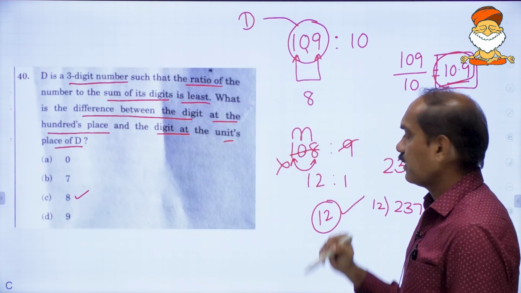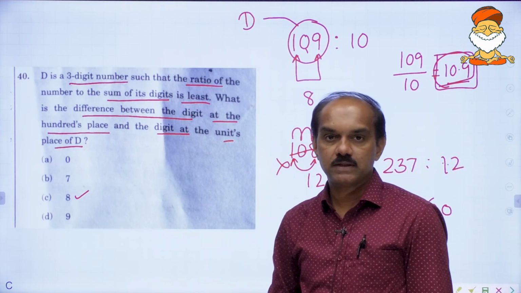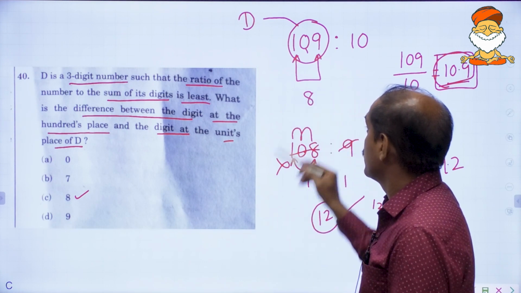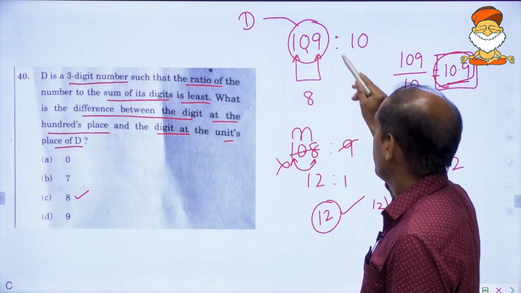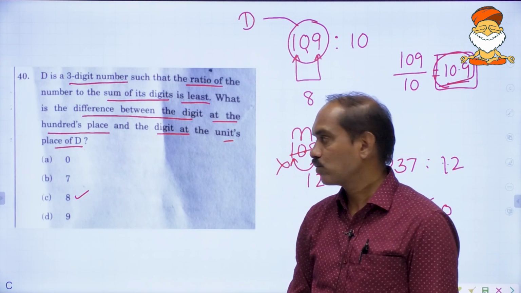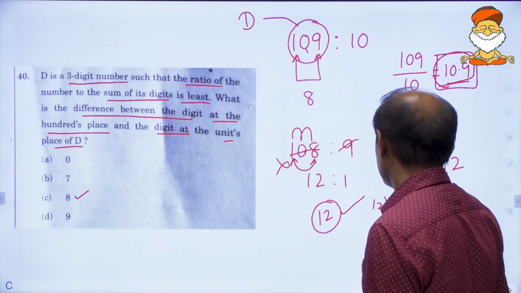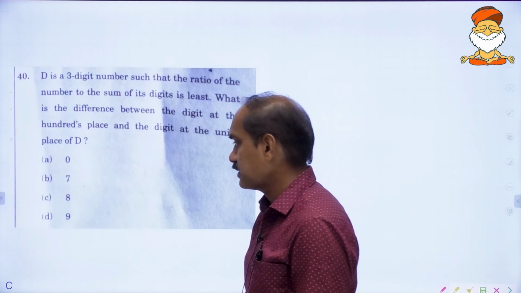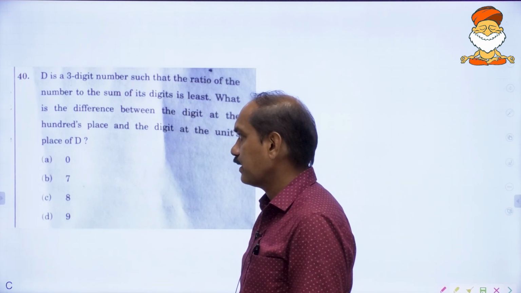So it is better you take 0 as one of the digits at the center, so that you will have the least ratio, right? So the final answer is the third option, 8.